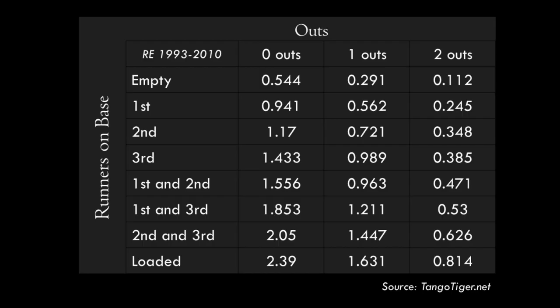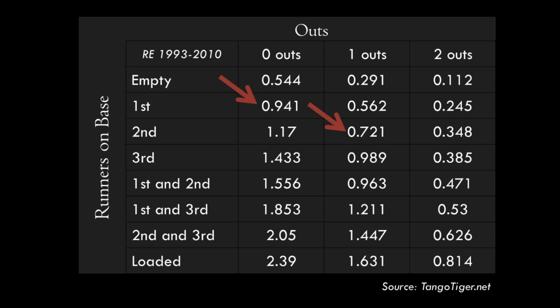Note the typical bunting situation on this chart. With a runner on first base and nobody out, an average of .941 runs will score in that inning. A sacrifice bunt moves the runner to second base with 1 out, meaning the team at that point will only score .721 runs on average. So this is one place we can see why bunting is discouraged.